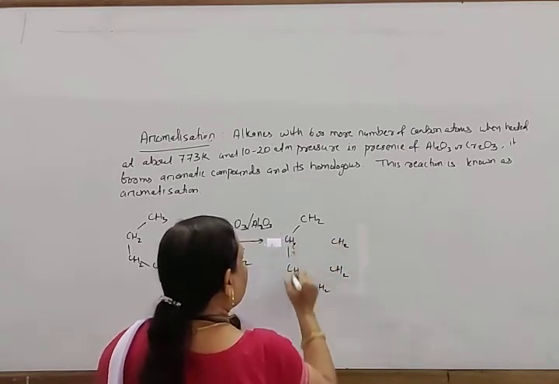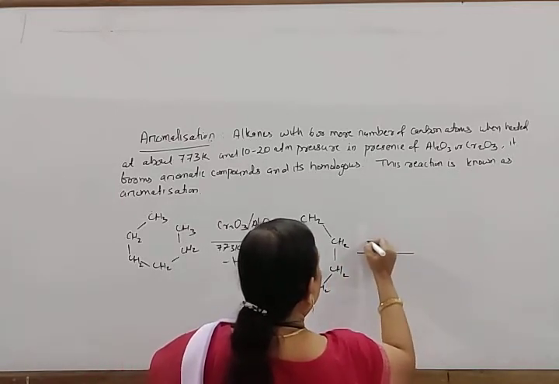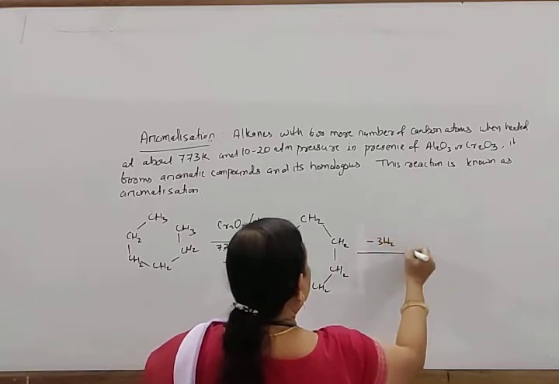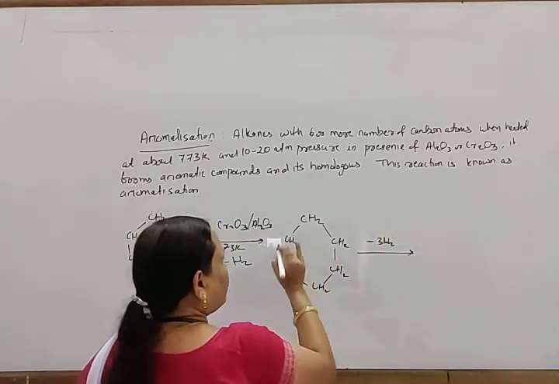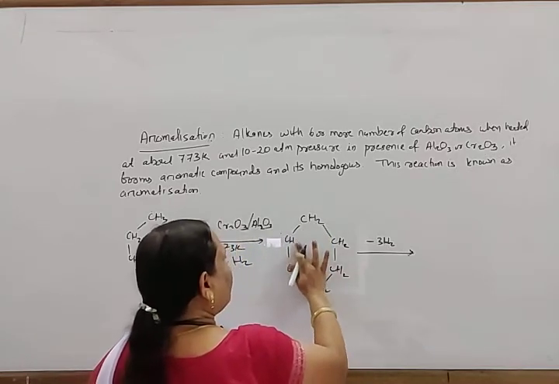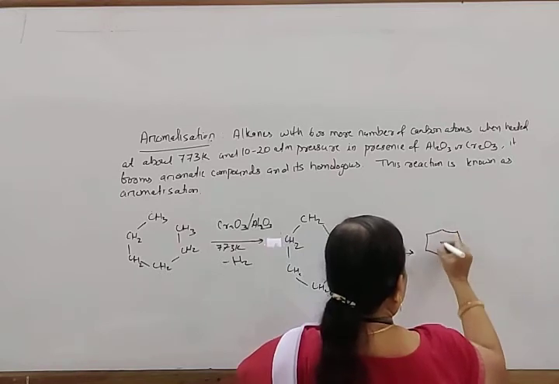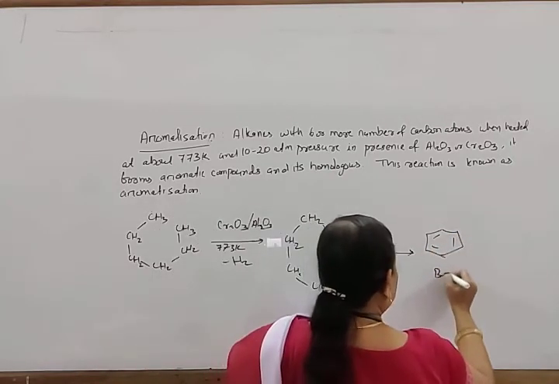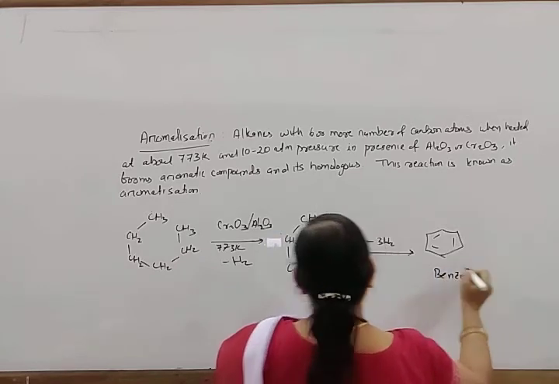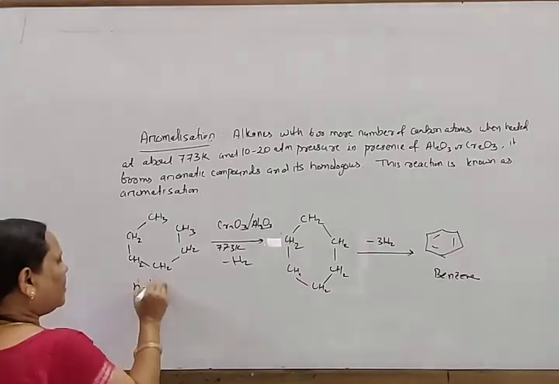In this way cyclization takes place, and then again minus 3H2, 6 atoms of hydrogen are removed, and it forms benzene. So this is benzene, and this is n-hexane.